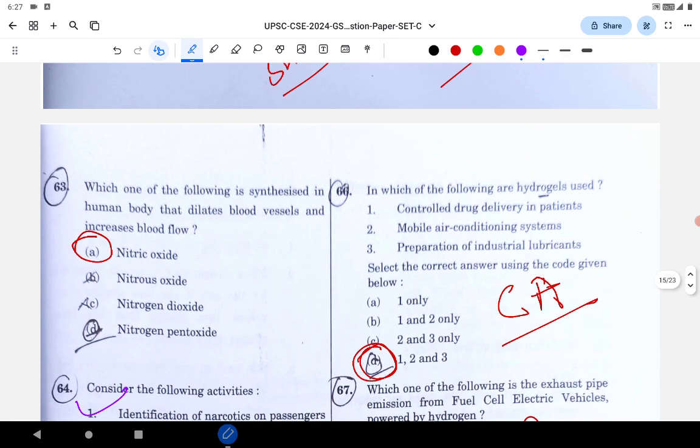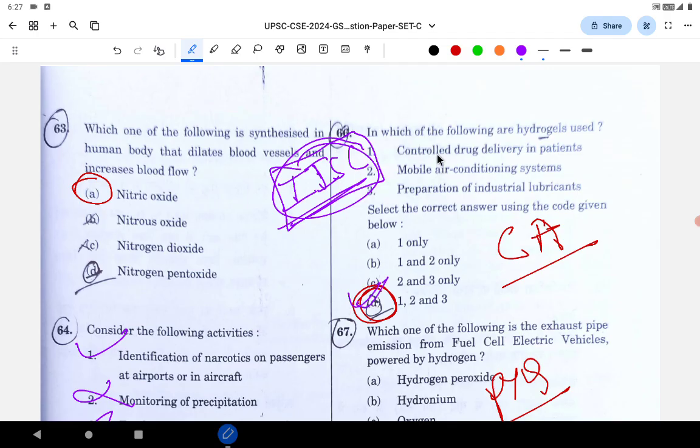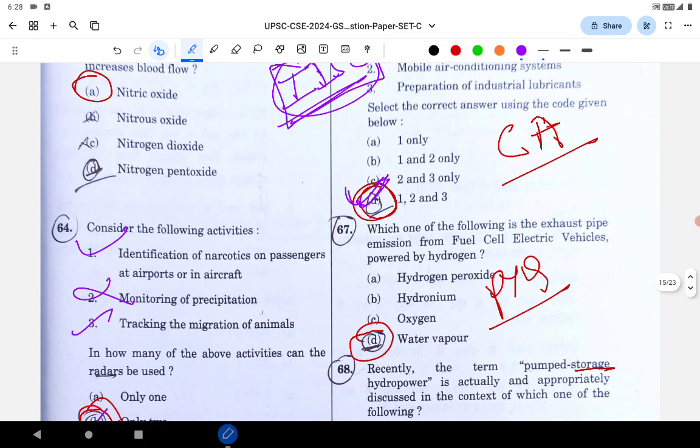Next question is related to the hydrogels. Hydrogel is, I think, prepared by the IASC. There was an experiment. It was in the news in 2024 itself. IASC has prepared hydrogel for the purification of water or something. I don't remember exactly why, but it was in the news related to some experiment done by the IASC. So all 3 are correct: controlled drug delivery, mobile air conditioning system, preparation of industrial lubricants, all are correct. See, whenever in science and application it is difficult to straight away say this is not possible, mark all, unless and until you exactly know that is not an answer.